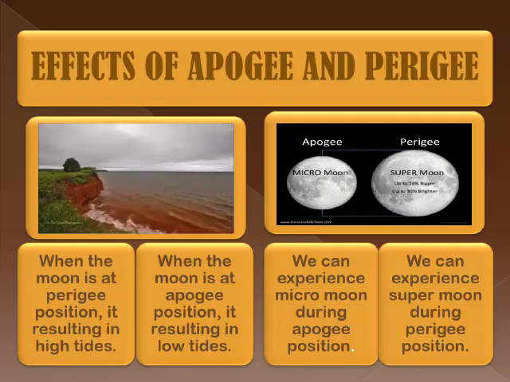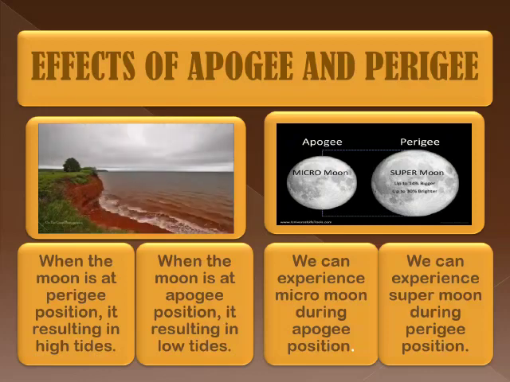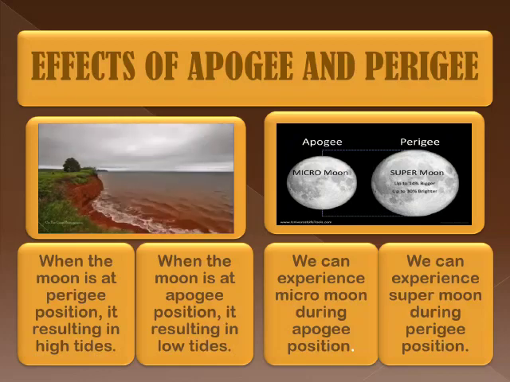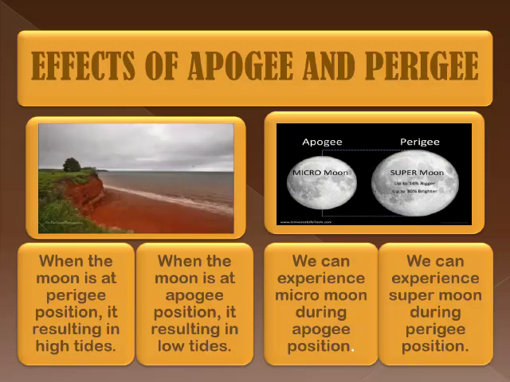Students, have you ever heard about a supermoon? We can experience a supermoon during the perigee position of the Moon. When the Moon is closer to the Earth, it results in a slightly larger than usual apparent size of the Moon. It happens when there is a full moon around the perigee position.